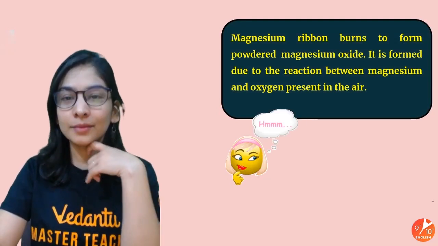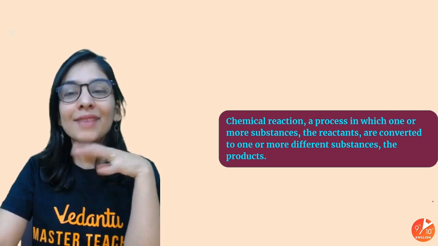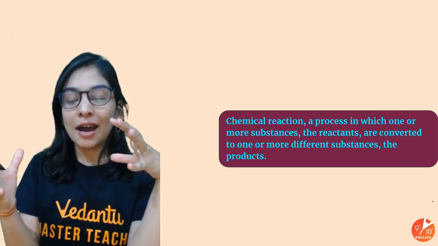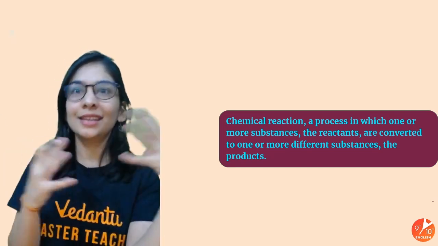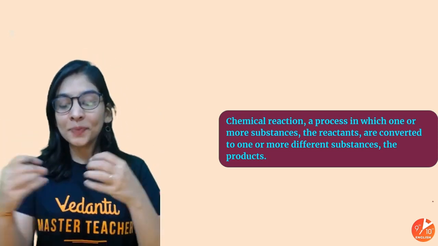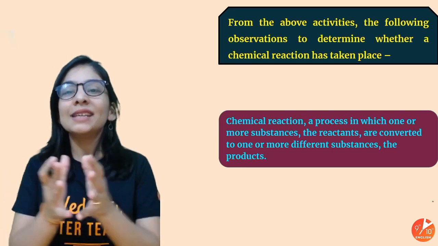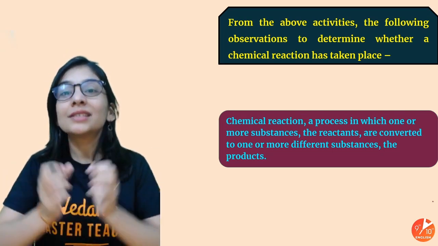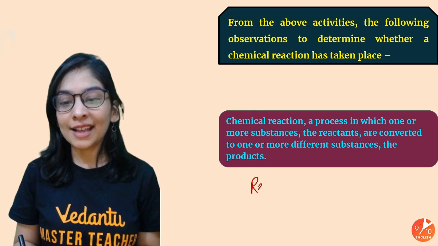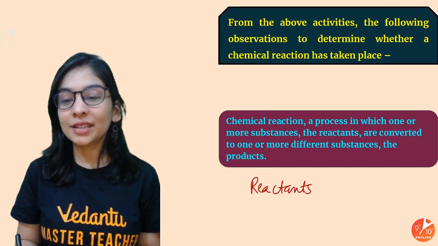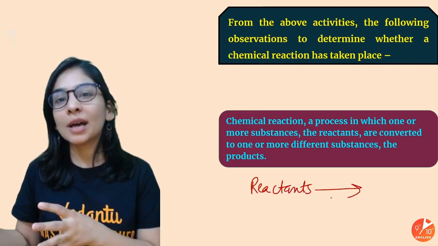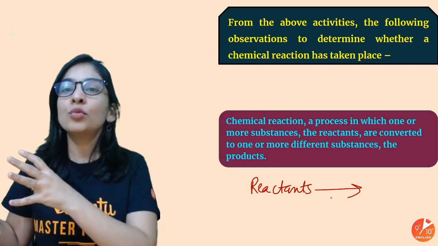Yeah, students? Got it? So what I meant by this is that how a chemical reaction happens in day-to-day life or in the laboratory, you are going to take 2 or more substances. They are going to react with each other. Whatever substances are reacting are called reactants. They react with each other and give you some new substance with entirely new properties.